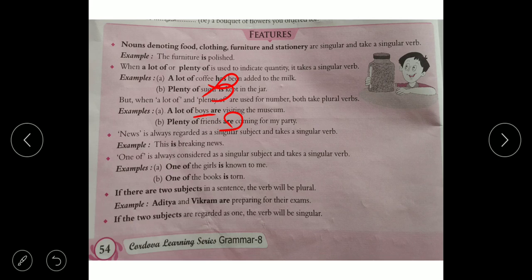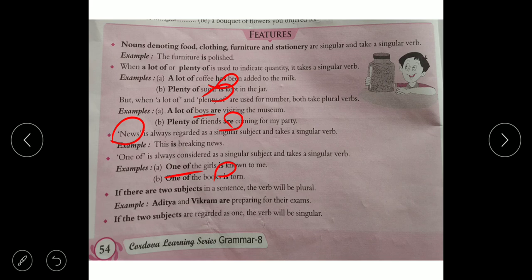News is always regarded as a singular subject and takes a singular verb. One of is always considered a singular subject. One of the girls: one of is always a singular subject, so the singular verb is.